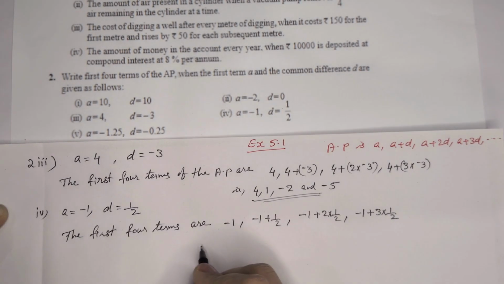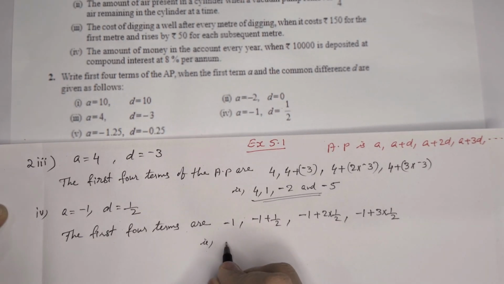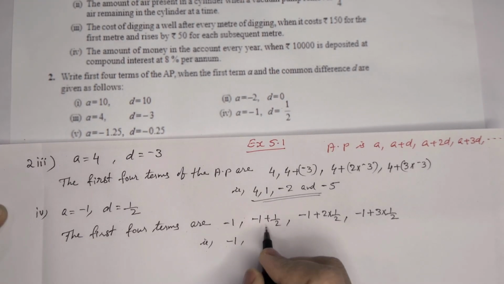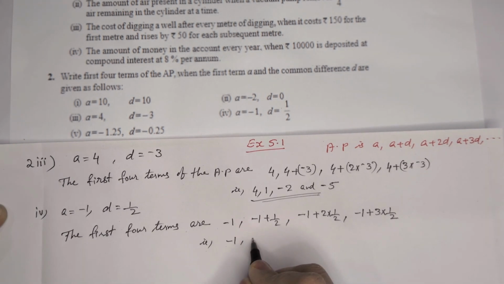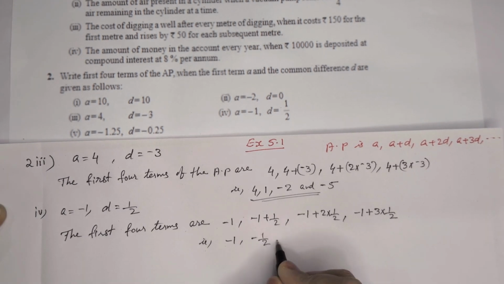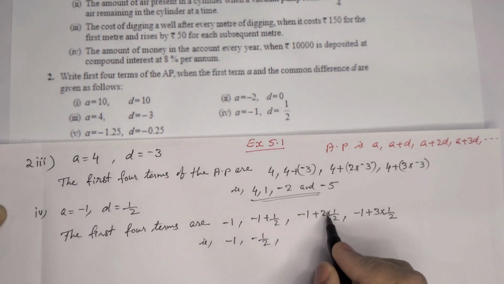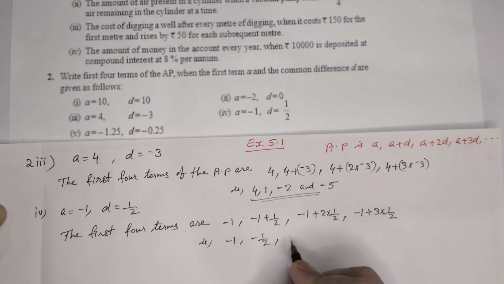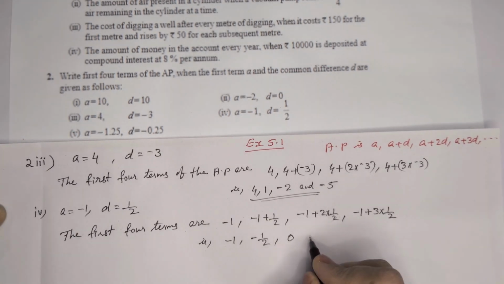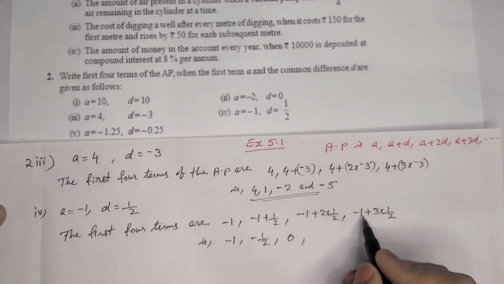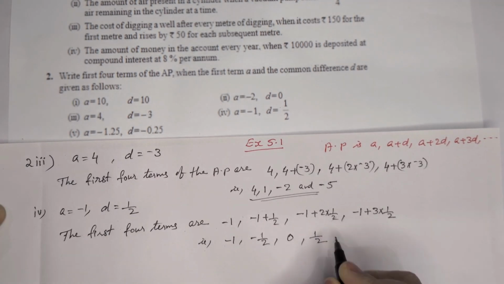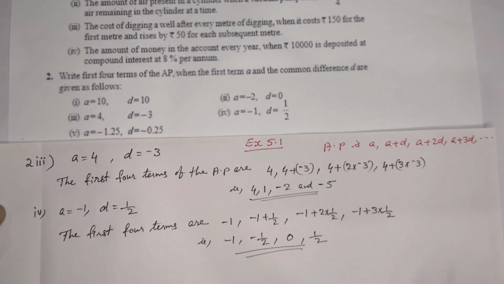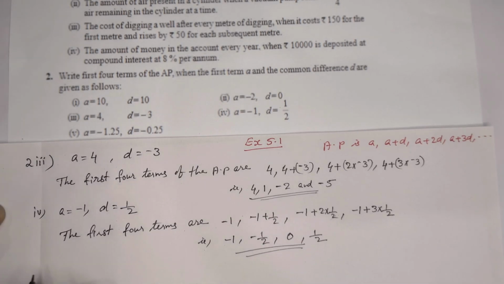That is minus 1. Then here minus 1 plus 1 by 2, so minus 1 by 2. Here we can cancel 2 and 2. Minus 1 plus 1, that will become 0. Then here minus 1 plus 3 by 2, that will come as 1 by 2. So these are the first 4 terms of that AP.